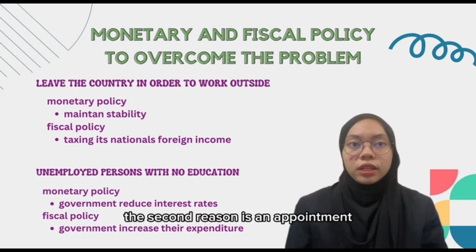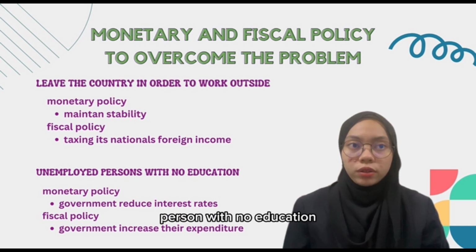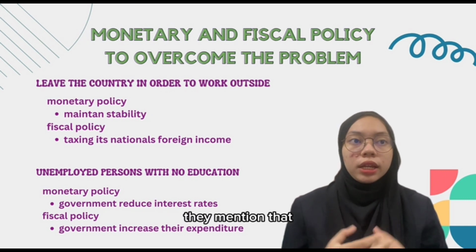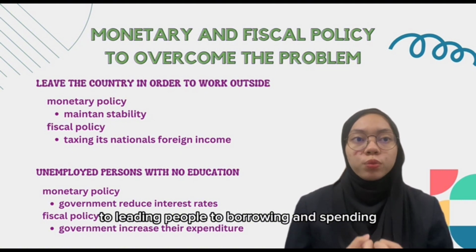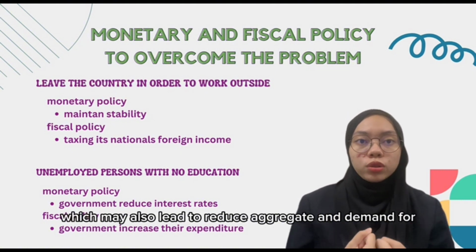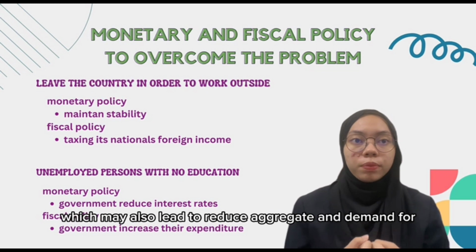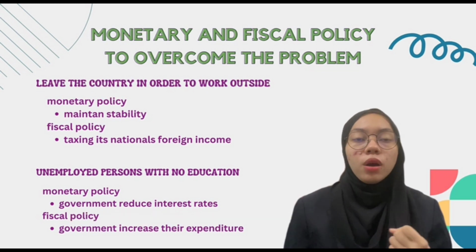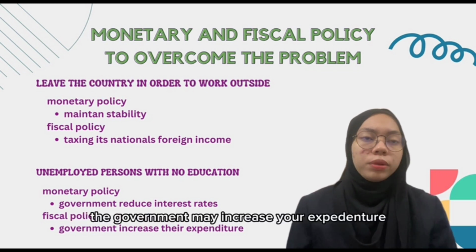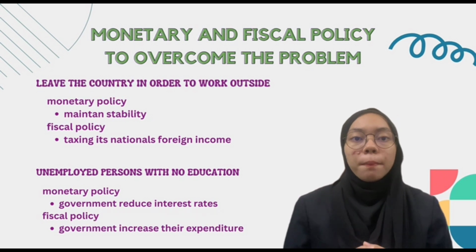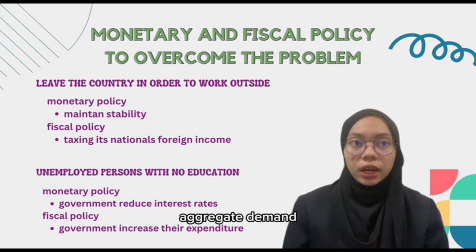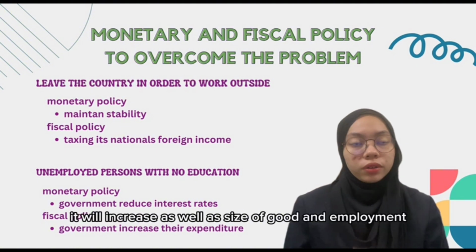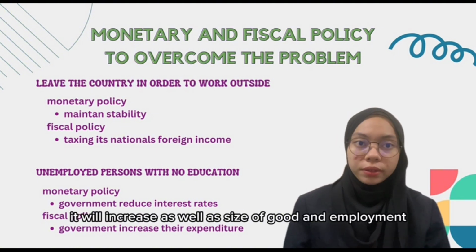The second reason is unemployed persons with no education. In monetary policy, the government would reduce interest rates, leading people to borrow and spend, which may also lead to increased aggregate demand and production. While in fiscal policy, the government may increase their expenditure by creating more development projects that also increase aggregate demand. So, production will increase and cyclical unemployment will decrease.